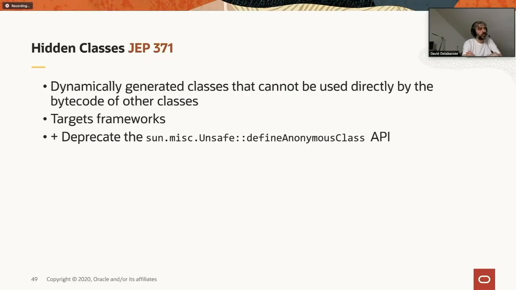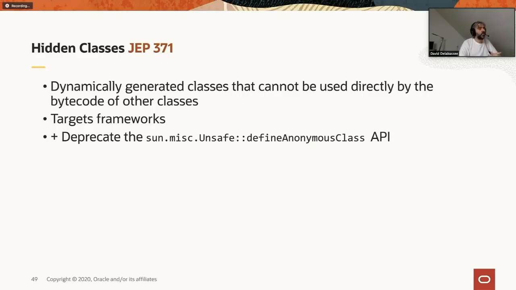So the hidden class gives framework developers the ability to still generate classes dynamically on the fly, but those classes are hidden from the rest of the world. So only the frameworks that generate those classes will be able to use them. So it targets framework developers. But if we look at javac, for example, javac is also using that technique, for example, for lambda expressions. So that's something that is also useful for Java itself.